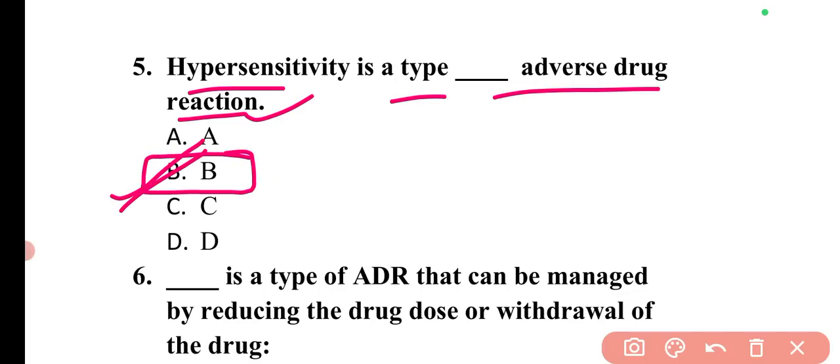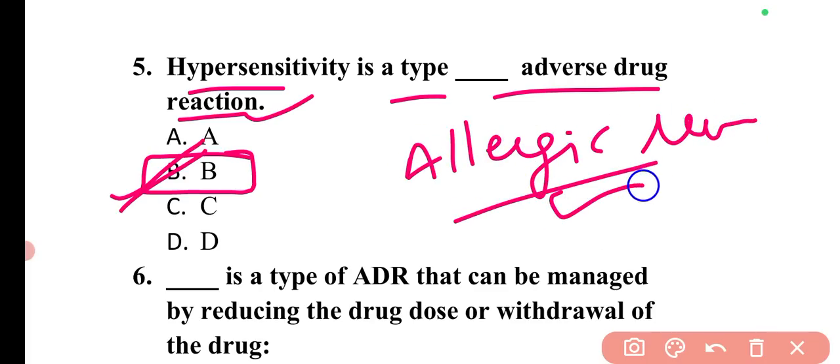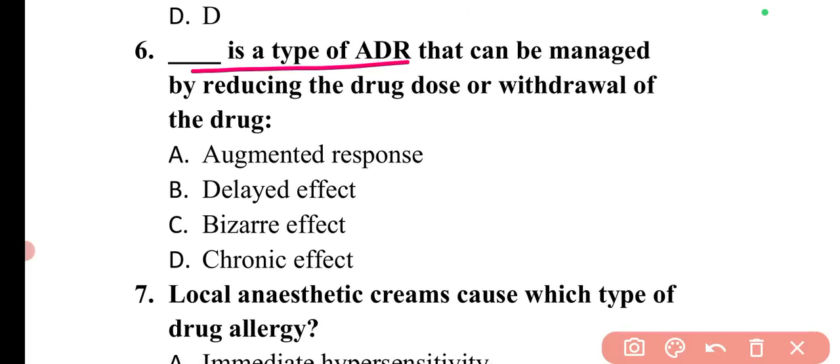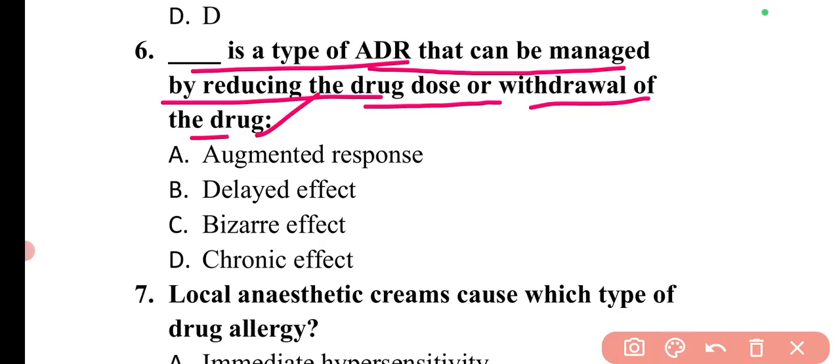So hypersensitivity reactions are basically the allergic reactions only. Allergic reactions only, that are the type of bizarre reactions. The next question is, dash is a type of adverse drug reaction that can be managed by reducing the drug dose or withdrawal of the drug. So it is a type of chronic effect. So these are the type of adverse drug reaction.